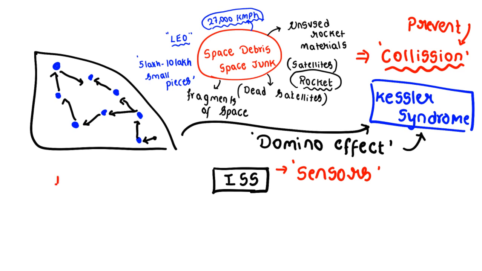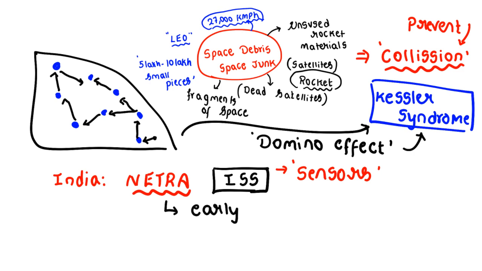In the same way, India has come with the project of Netra. Clear? India has come with the project called Netra. In this Netra project, we are going to detect the early warning system. Clear? Early warning system means actually India is trying to get the space situational awareness.